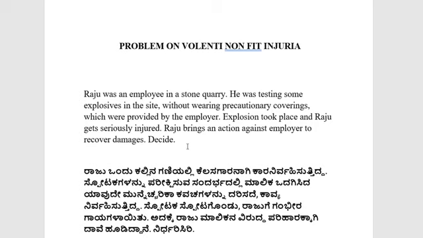You have to decide whether the employer will be held liable for the explosion at the stone quarry site. The employer provided all the safeguards to Raju, but he did not wear the safety kits. So, can the employer be held liable?